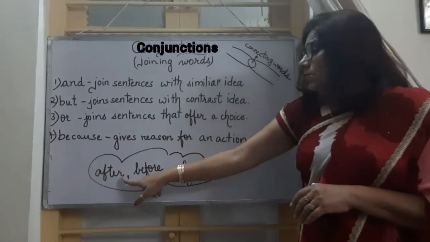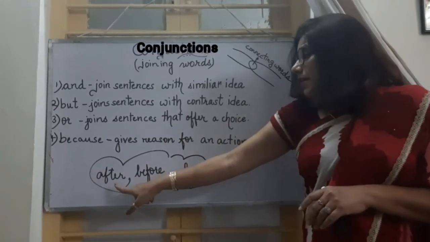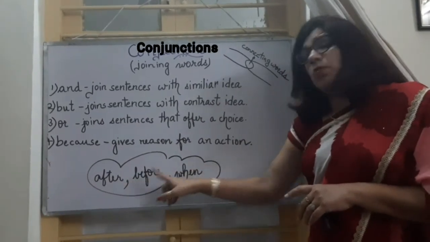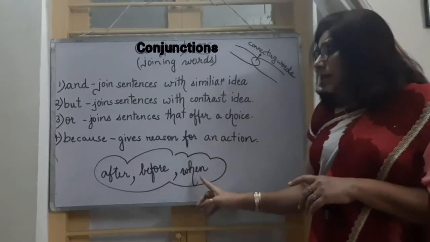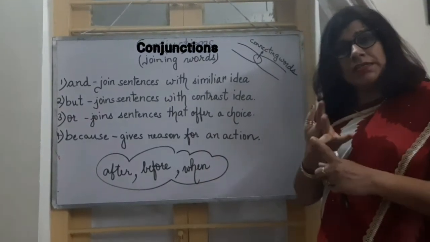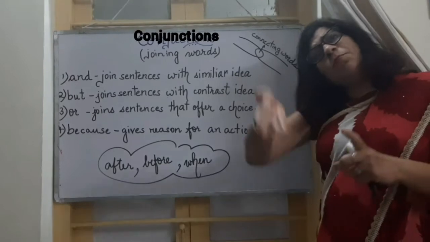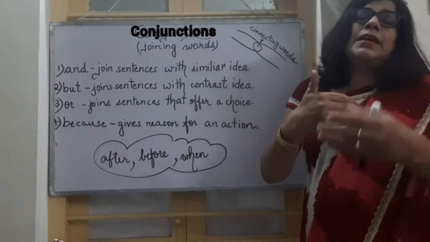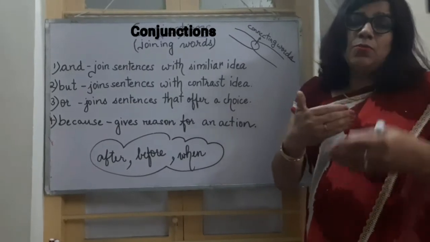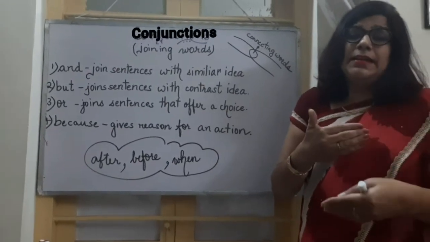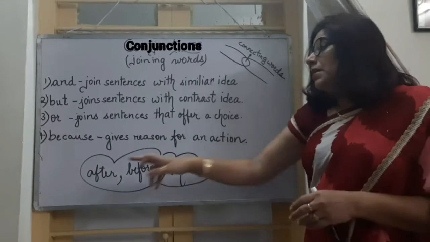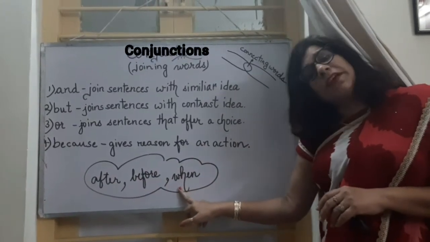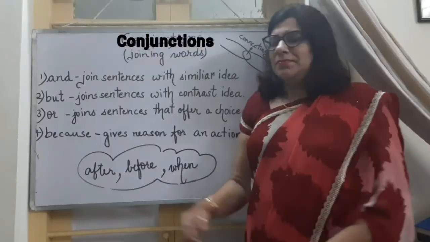Let's come down to time conjunctions. They are after, before and when. These conjunctions talk about time. How? It can be present time, past time or future time. We all know past time is the gone time, present time is the now time, and the time that will come later, maybe tomorrow, in the evening, in the night time, that is the future time. These conjunctions we will use when we are joining two sentences where we are talking about time.